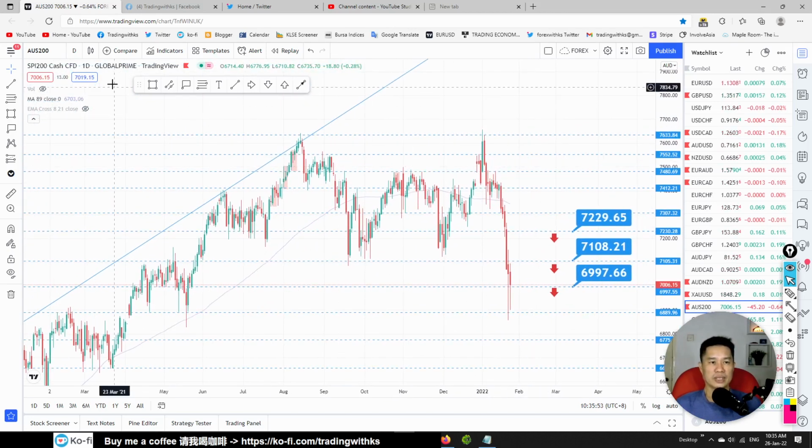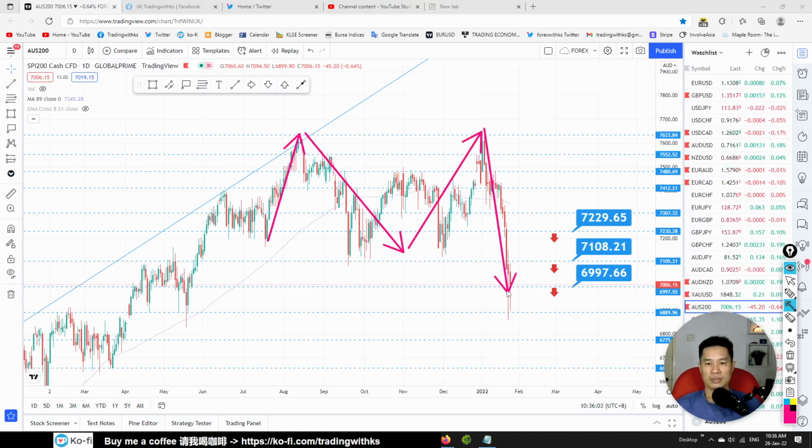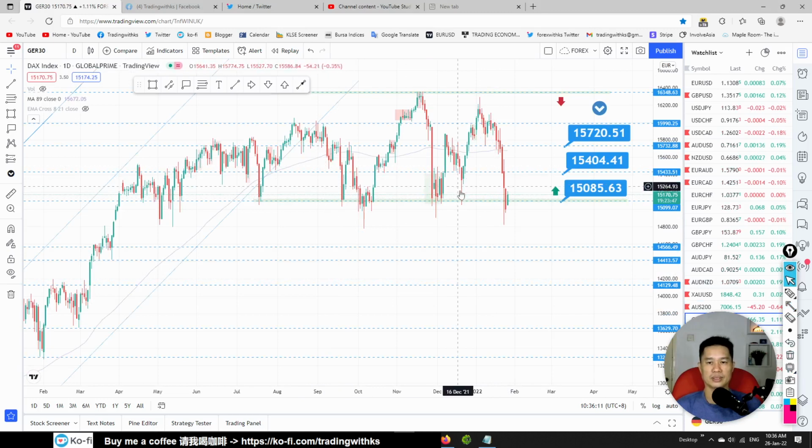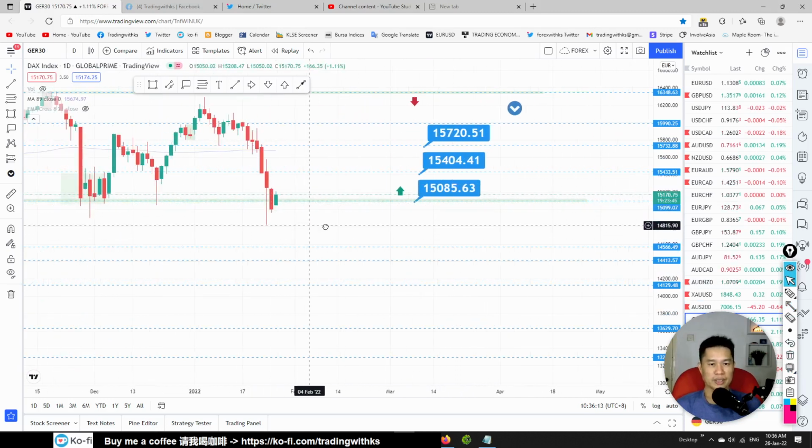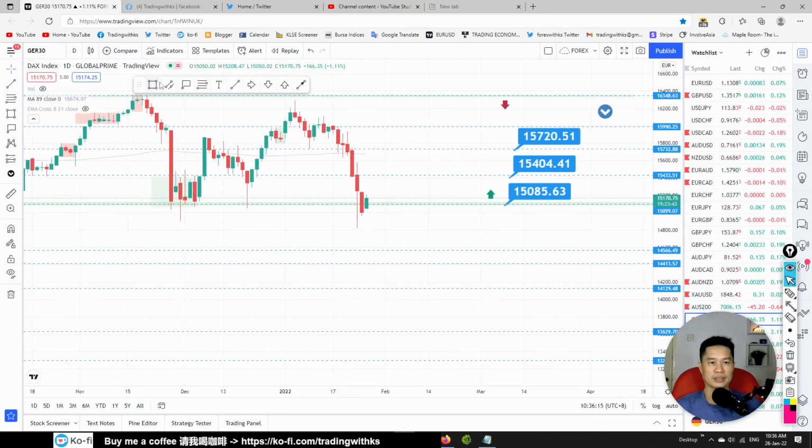January AUD, right? Is having this. Initially, I thought this one is a double bottom, but now I see this as a double top. So double top, retest the trend line, most likely the market is going down again. So this one I'm not trading. The index is crazy, so I'm not trading this. This one, the German DAX, is consolidating, so it can go either way also. So I'm not trading this one.